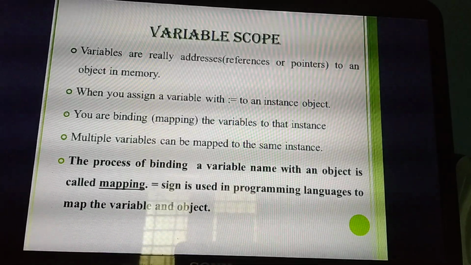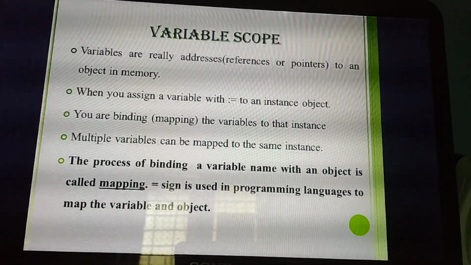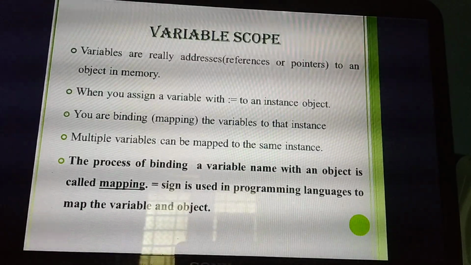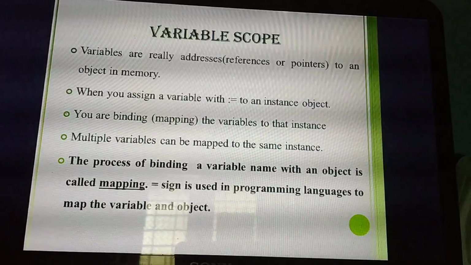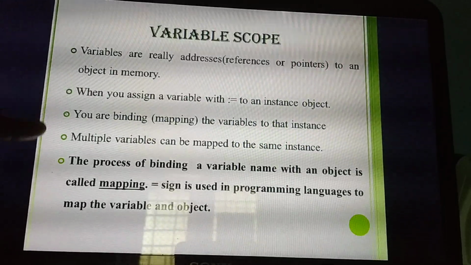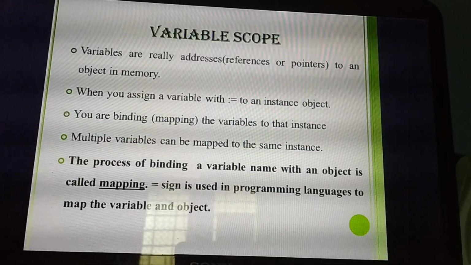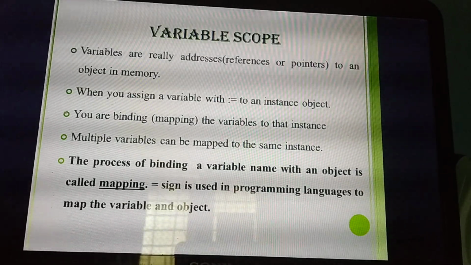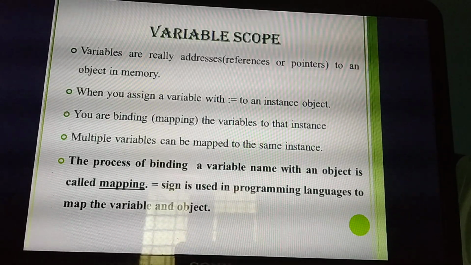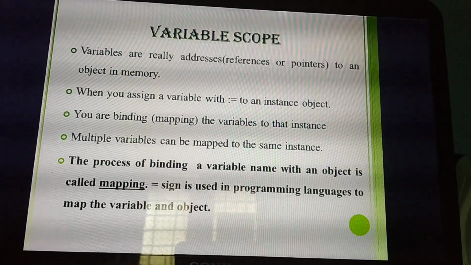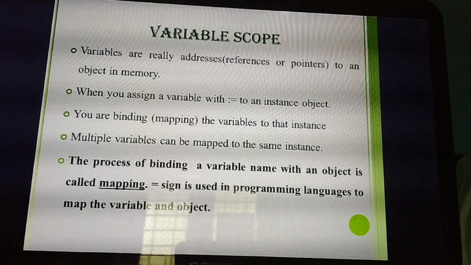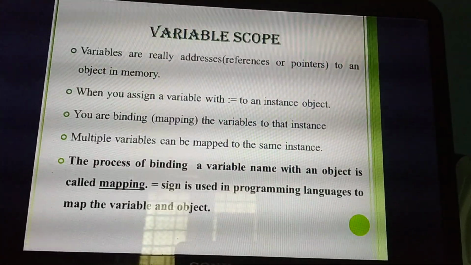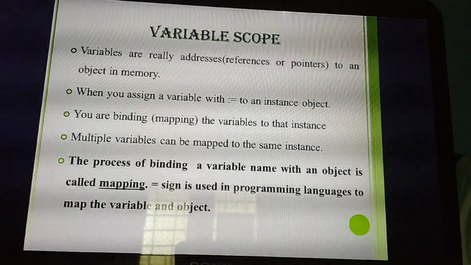Okay. This process we call binding or mapping. What do you mean by binding or mapping? This is a very, very important 2 mark question. The process of binding a variable name with an object is called mapping. That means a equal to 5. Consider the example a equal to 5. What is the meaning of that? I am assigning the value 5 to the variable a, by using this symbol. That is called binding or mapping. Understand?